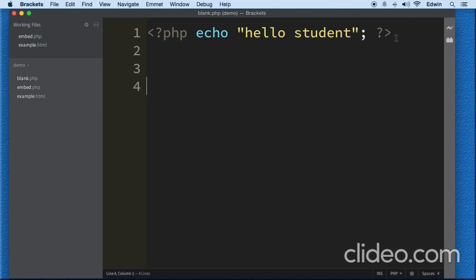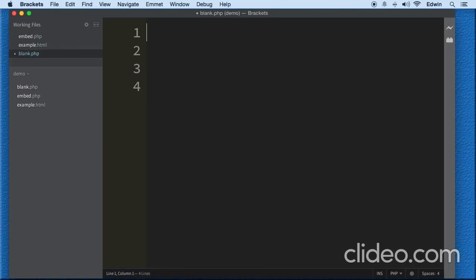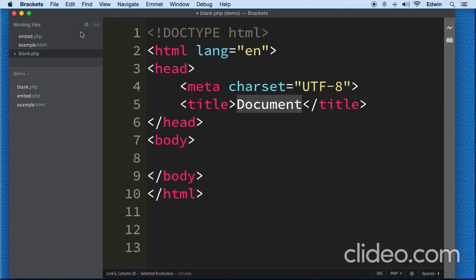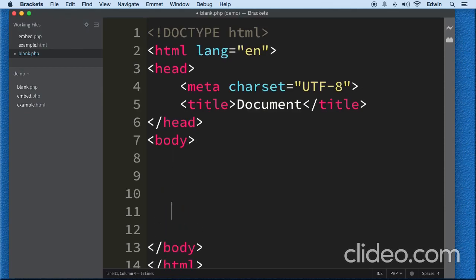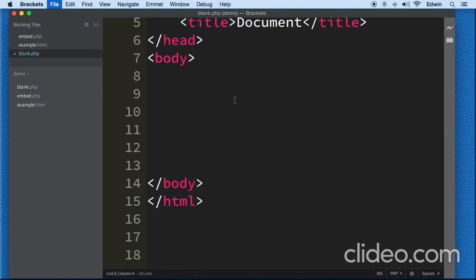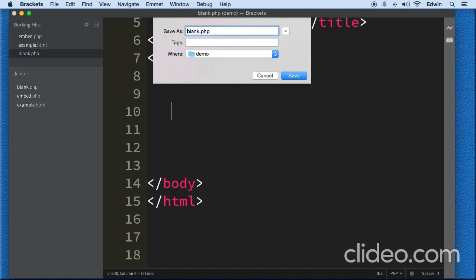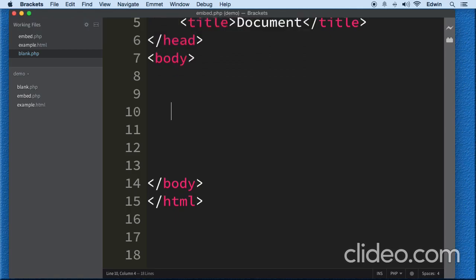So we have this blank.php. I'm just going to build a little structure by putting the exclamation mark there and pressing tab on my keyboard. Here, I'm not going to do anything. I'm just going to save it right here. And then I'm going to do another Save As. I'm going to call this dynamic text, because I wanted to have that blank PHP there, so that way we can use it to do Save As on other documents that we're going to be making. That's what we're going to be creating here.